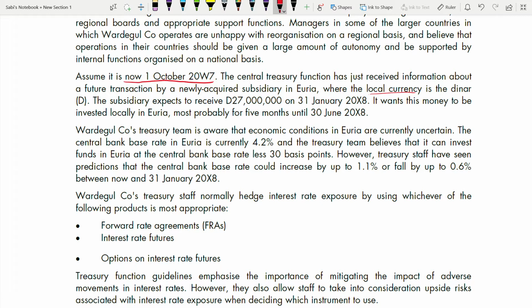The subsidiary expects to receive 27 million dinar on 31st January 2008. Now you see the year: this is 2007, this is 2008, the next year. 1st of October 2007 and 31st January 2008. It wants this money to be invested locally, most probably for 5 months until 30th June 2008. Invested for how many months? 5 months until 30th June 2008, starting from Jan, Feb, March, April, May, June.